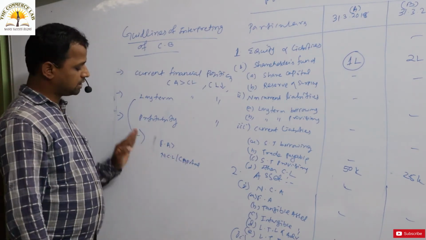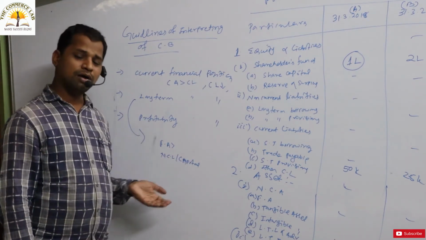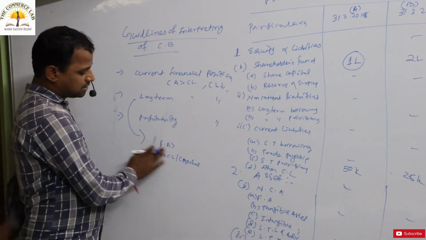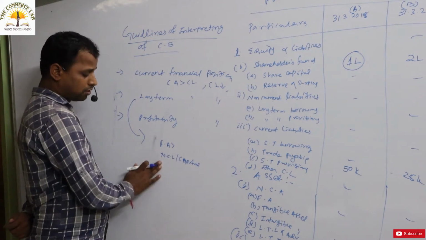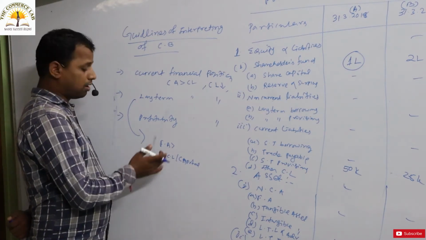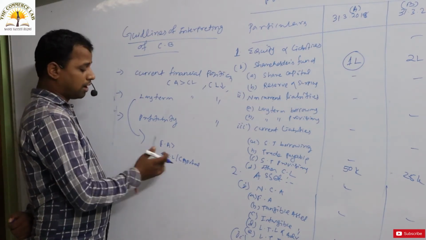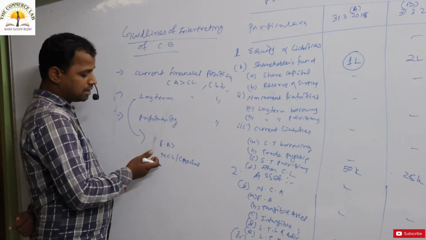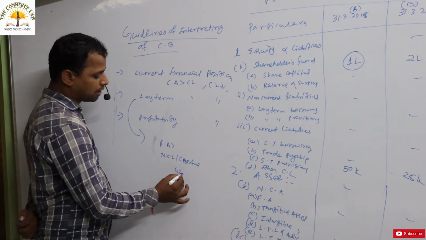If the fixed asset is more than your long-term debts, long-term bonds, that is non-current liability or debenture and capital, then part of the fixed asset will be financed from working capital.